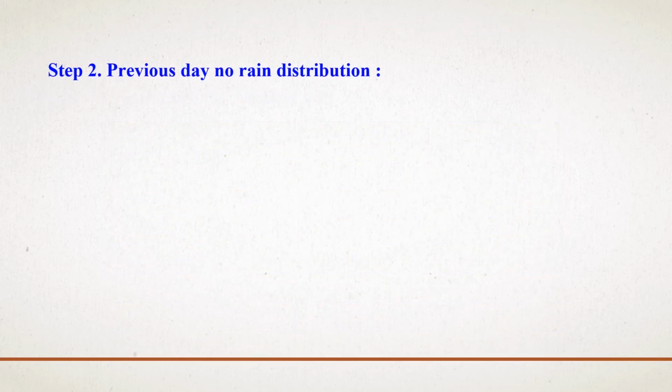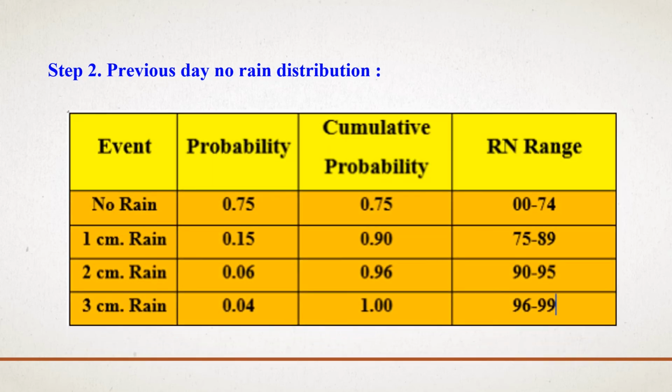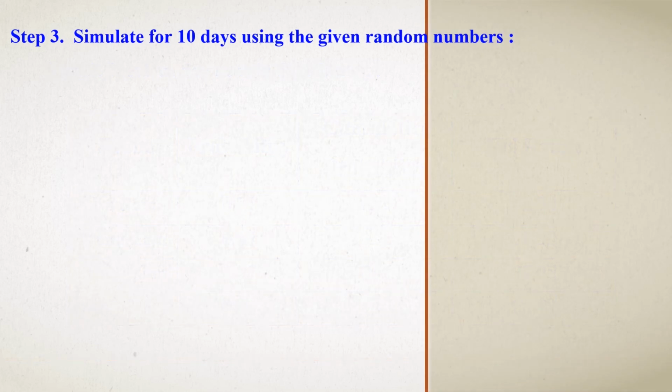In step 2, we will illustrate the previous day no rain distribution, and it would be like this: event, probability, cumulative probability, and random number range. According to the second column in the question, we illustrate the event and probability with cumulative probability and random number range. Using the same method used in step 1, we follow in step 2 also. So let's move on to step 3.